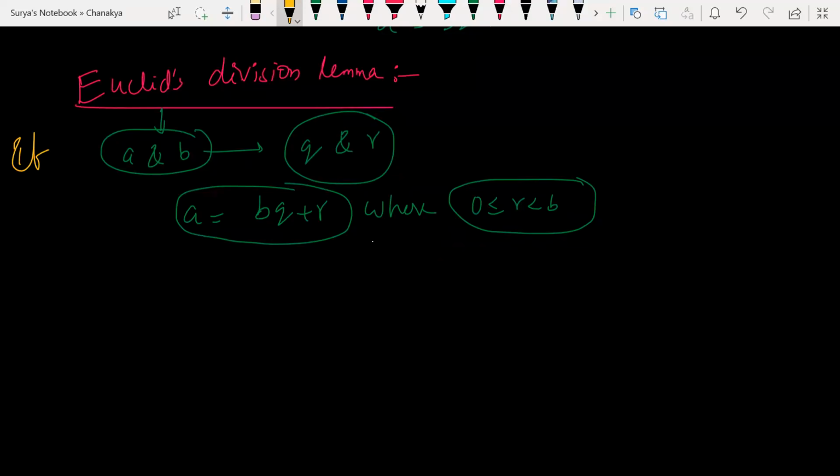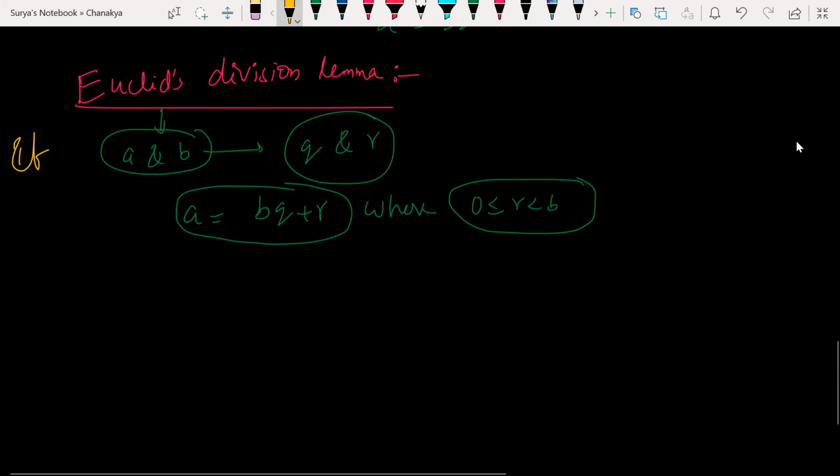So a and b are two positive integers, then there exist unique integers q and r which satisfy this condition. This is what Euclid's lemma says to you all.